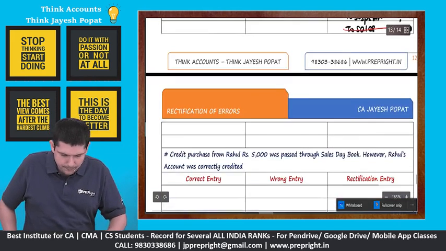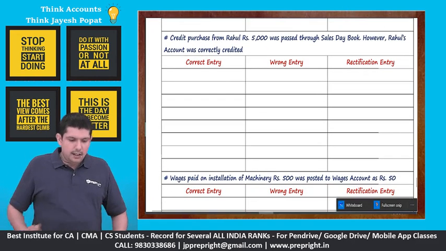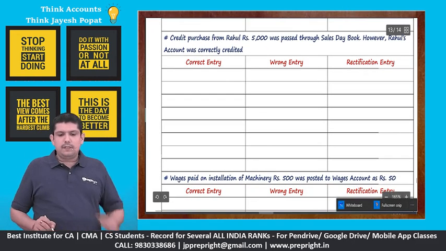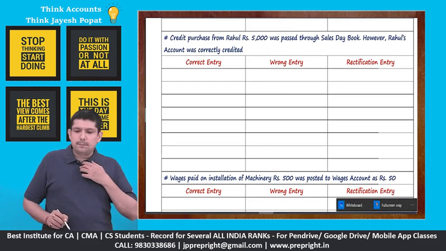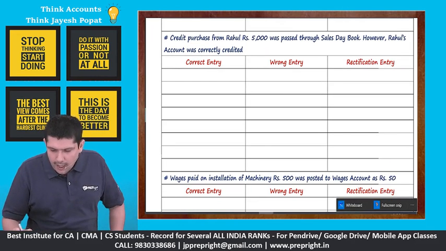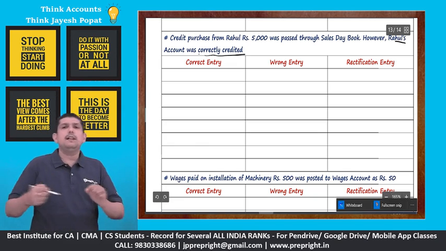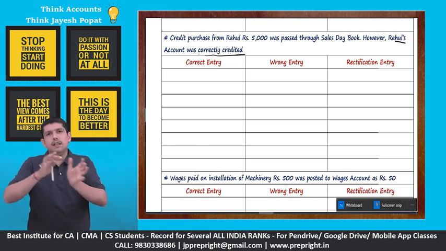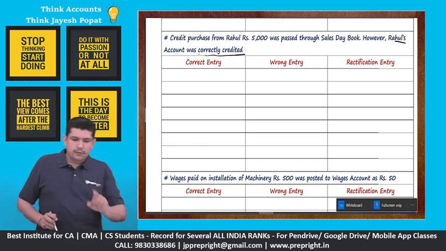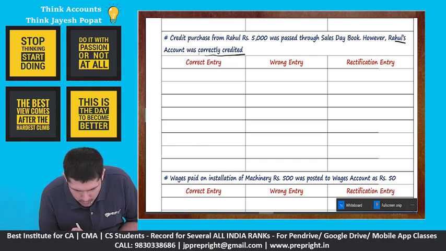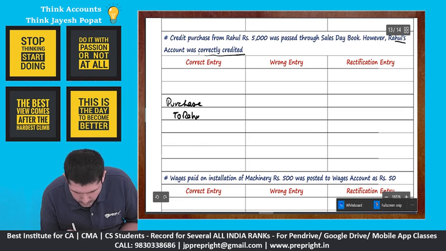Absolutely clear on this. Then a credit purchase from Rahul 5000 was passed through sales day book. However, Rahul's account was correctly credited. So this is like we did a mistake, but then from that mistake we did something correct, right? So first, credit purchase from Rahul. So whenever there is credit purchase, we will say purchase to Rahul.